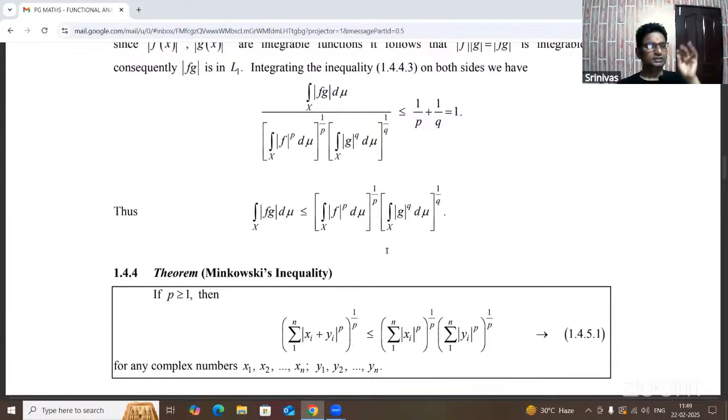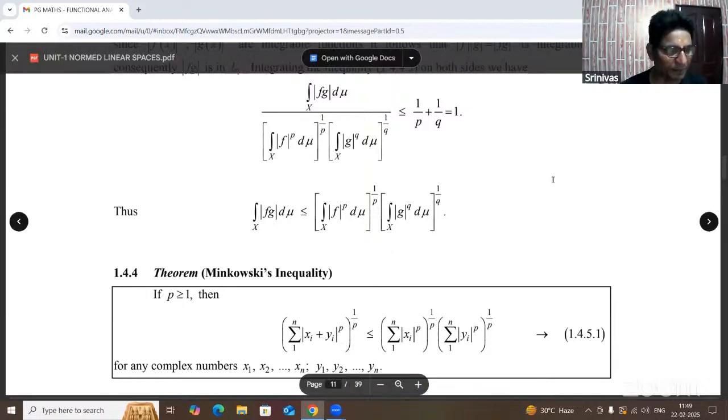Students, this is one of the important inequalities, 1.4.4. Suppose you refer to the previous papers; almost all of those previous papers you just have to download through the university website. Now, in those functional analysis papers, the essay questions from the beginning are very important. You must attempt 4 essays.